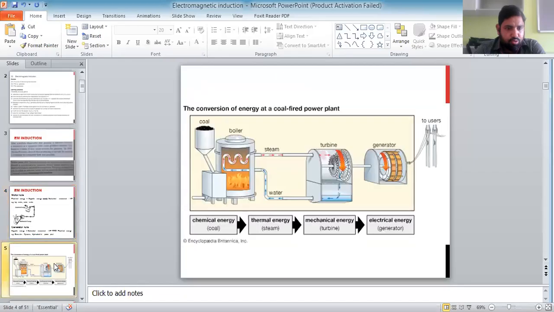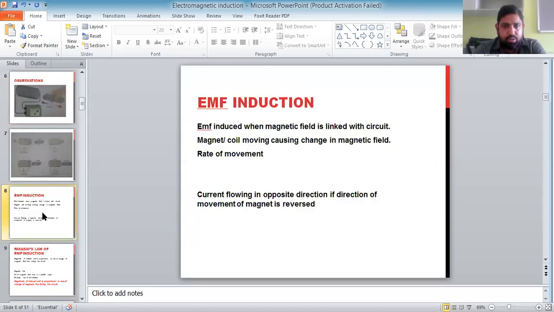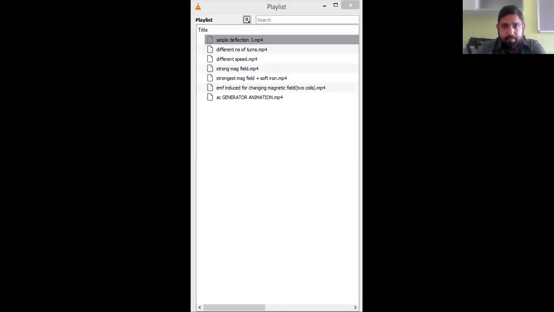So here in electromagnetic induction, I will start with some observations. I've added a diagram, but I'll explain that at the end. If we talk about EMF induction, at first I'll share some videos and observations with you.